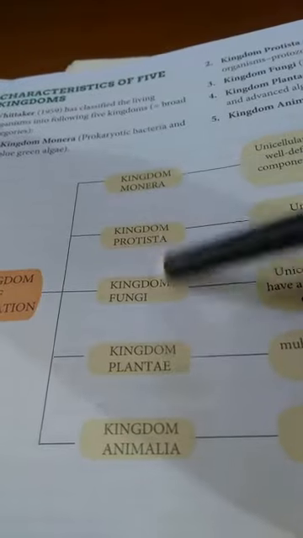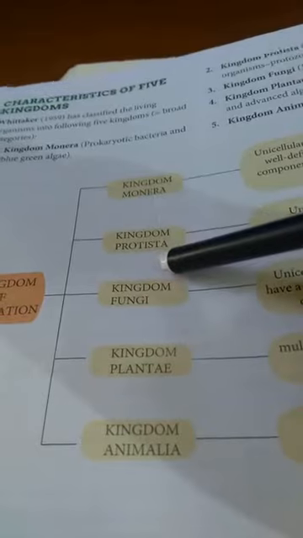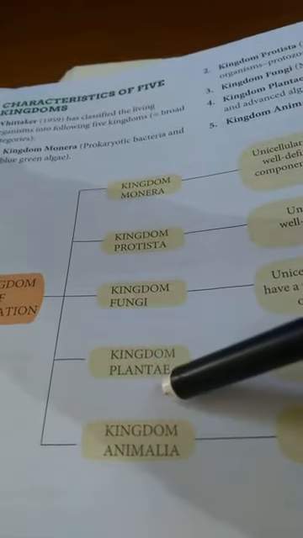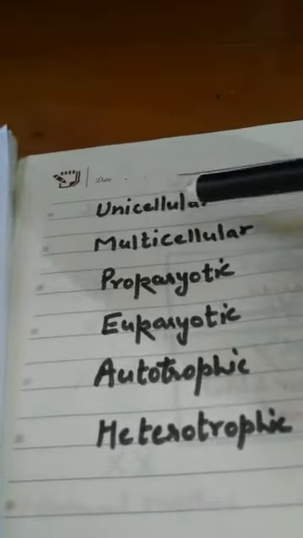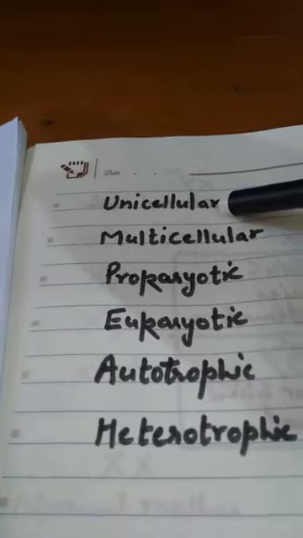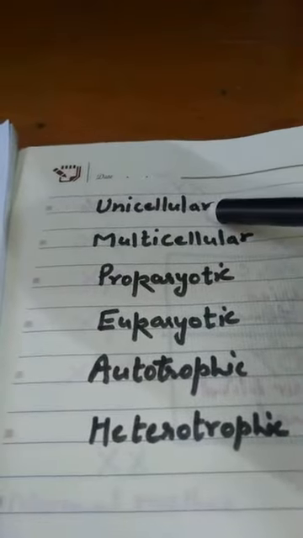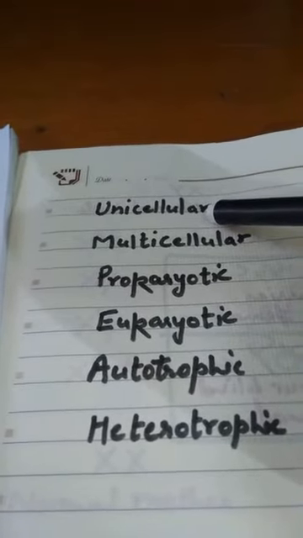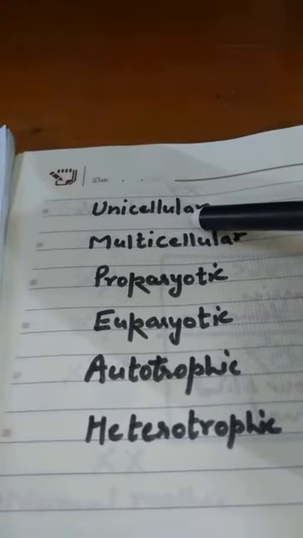Students, you have to learn these kingdoms in the same sequence: Monera, Protista, Fungi, Plantae, and Animalia. Now, before starting the characteristics, let us discuss some important terms that will come. First is unicellular. Uni means one. So, organisms which are made up of only one cell, they are known as unicellular organisms.